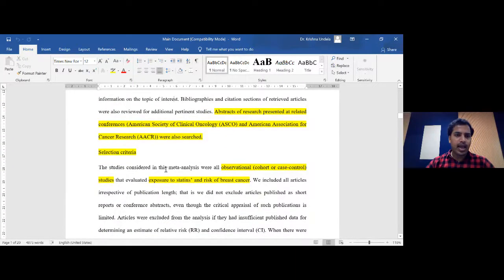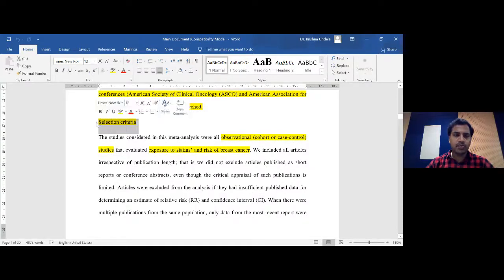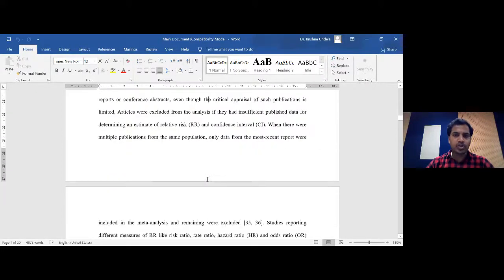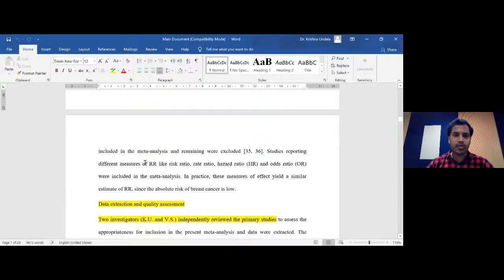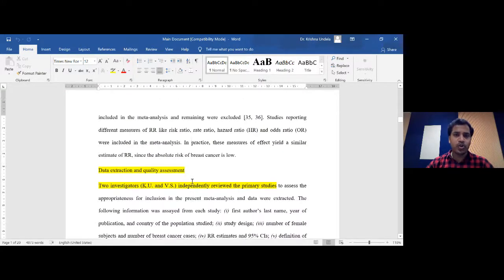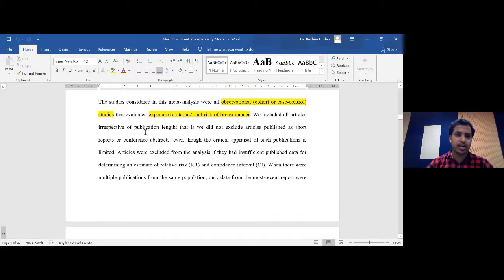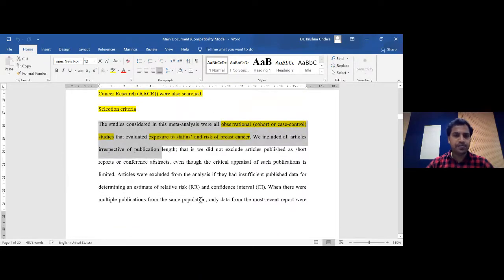So that's what we clearly mentioned about the search: where we searched and what search terms we used. The next comes the selection criteria. After you search for articles from various databases, what criteria are you going to follow for selecting the articles for inclusion and exclusion? There we clearly mentioned that we included only observational study designs like cohort or case control studies, where the exposure is a statin and they studied breast cancer risk. Then we mentioned what kind of information we needed to get from the articles. So we need to clearly mention the inclusion and exclusion criteria under the selection criteria.